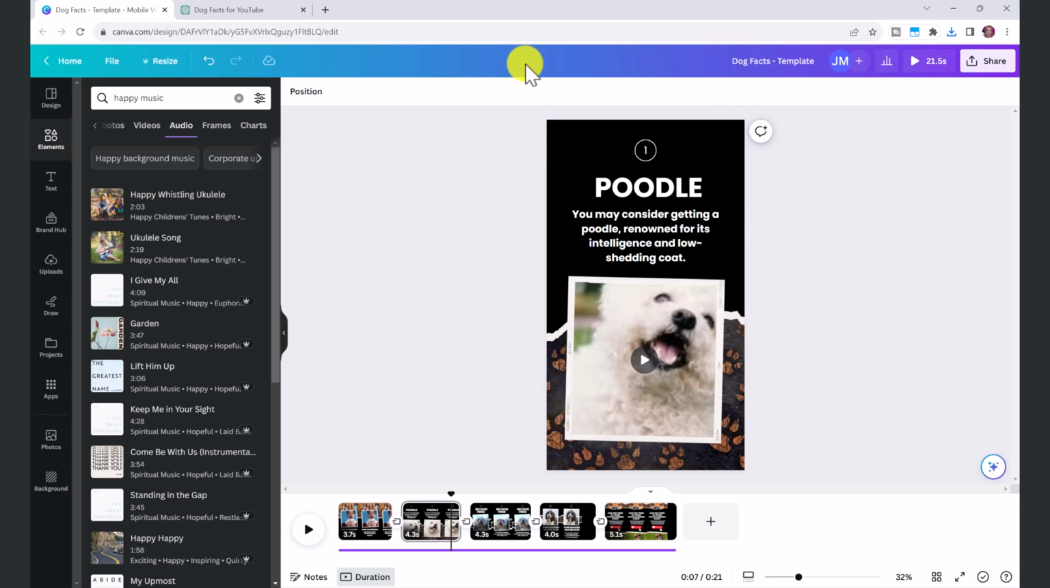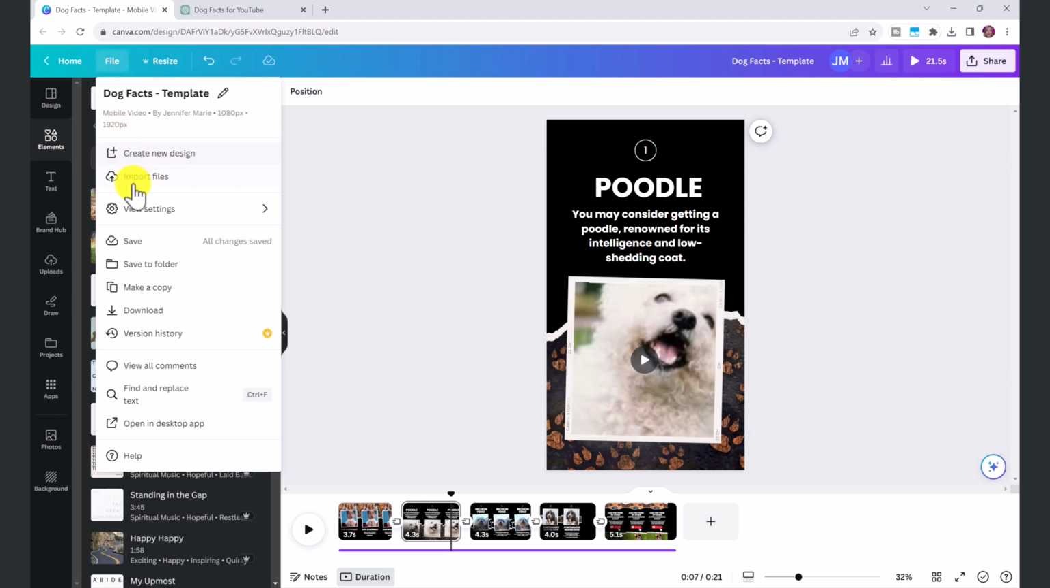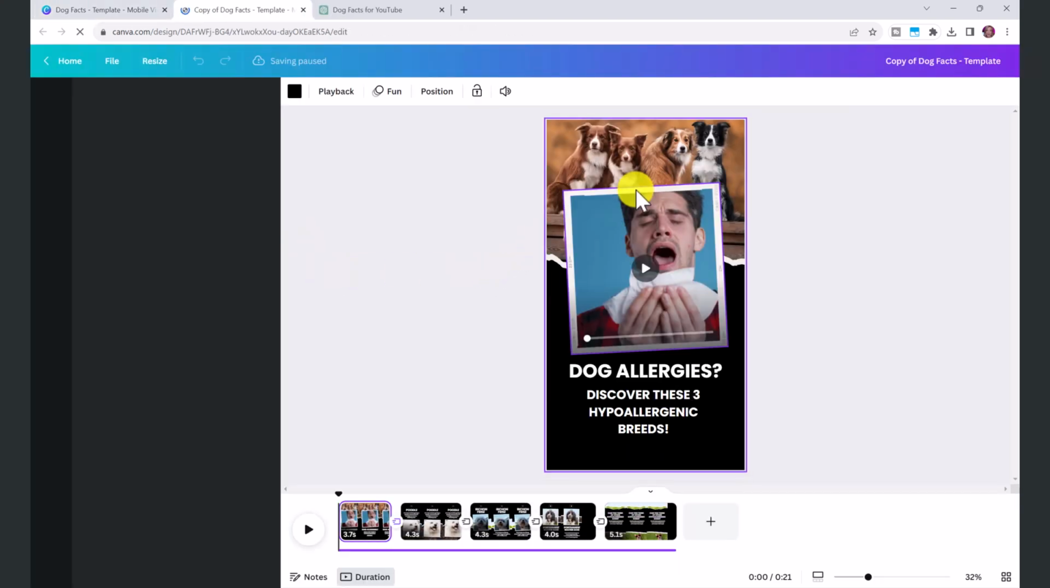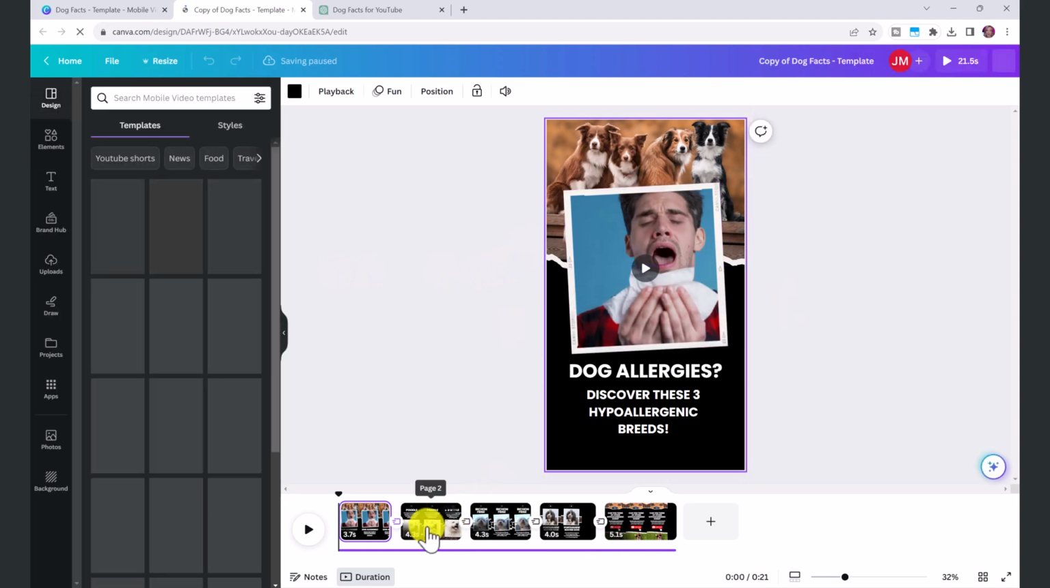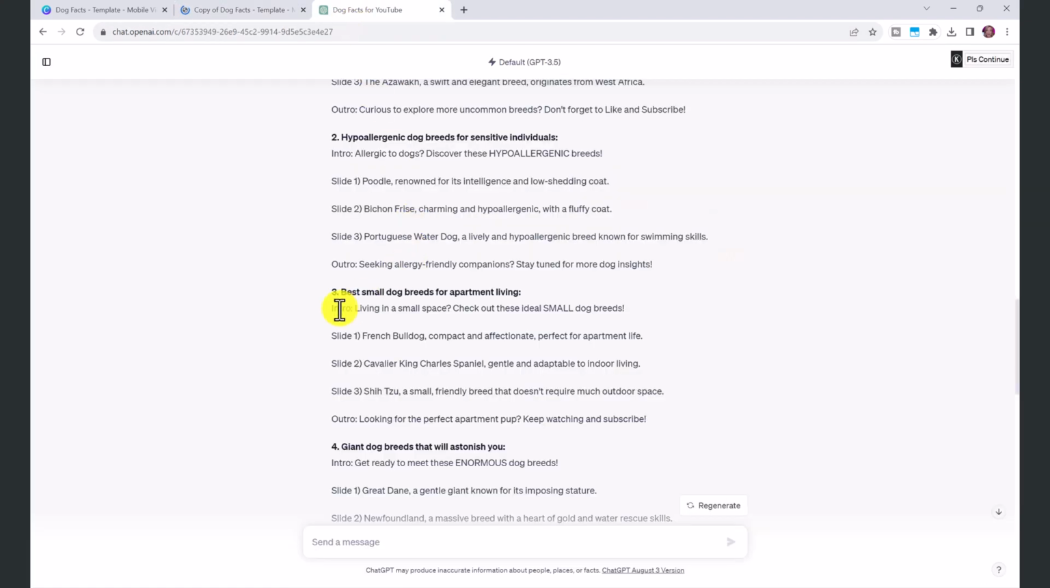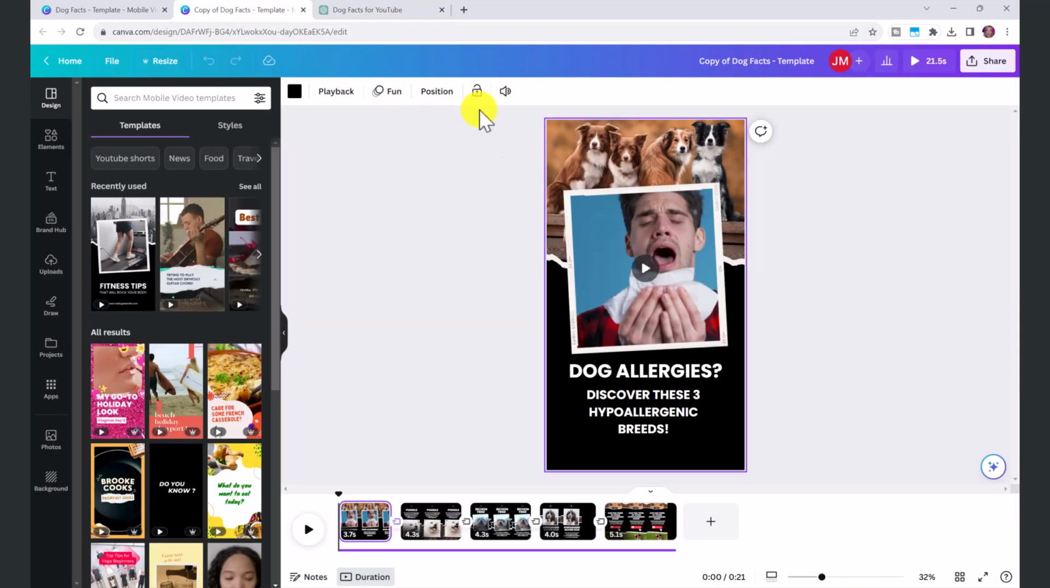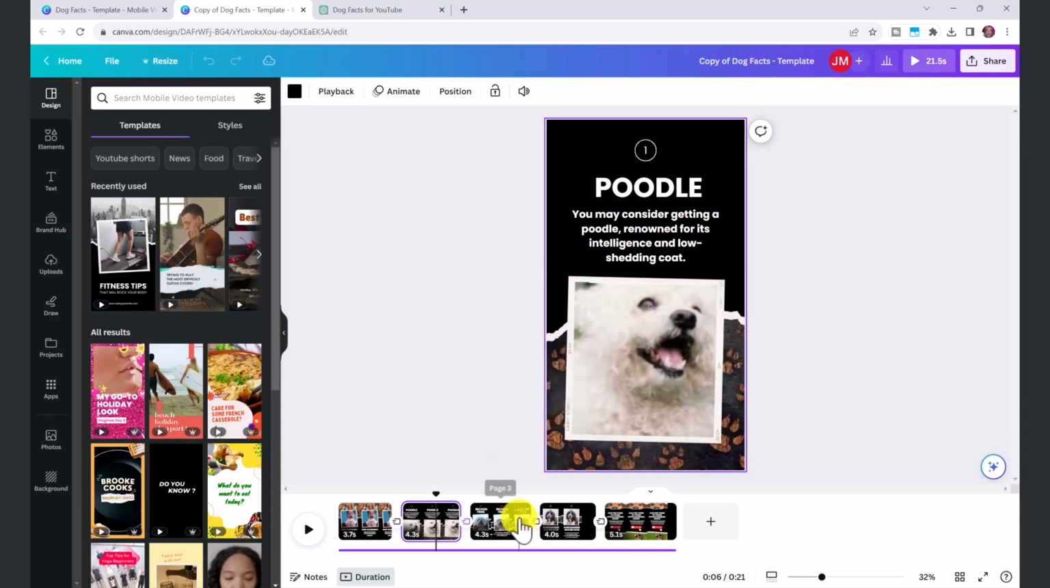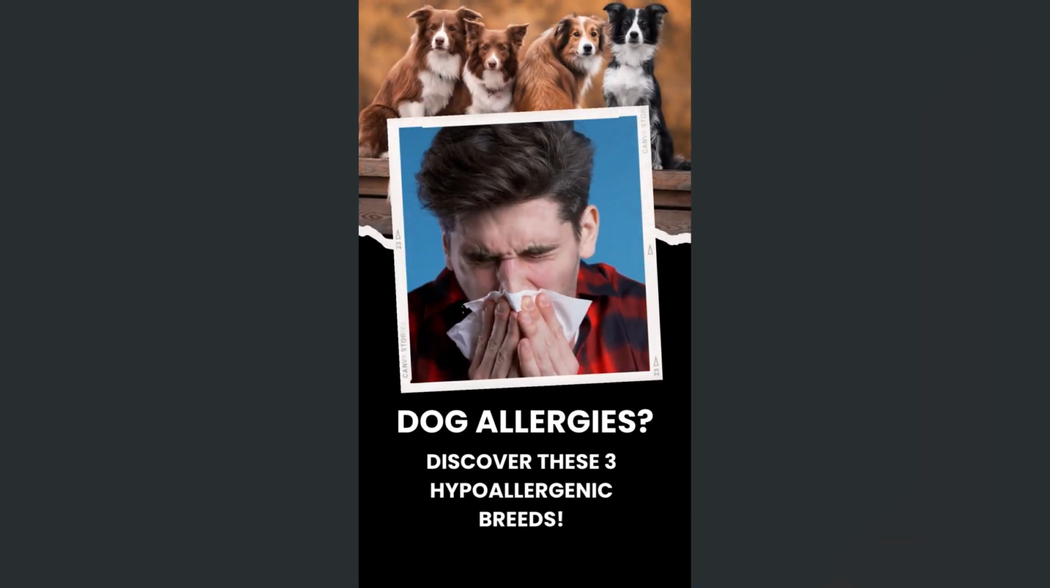All you have to do to copy and paste this and use this template again and again with the other scripts that we created with ChatGPT is go to File, then click Make a Copy, and that will open it up in another window. And then from here, we already have our background images set. All we'd have to do is plug in new text and drag and drop new videos or images to match our next script. But we have everything set to go, and it should only take you 5 minutes or so to create each video after this because we already have the template created for us.